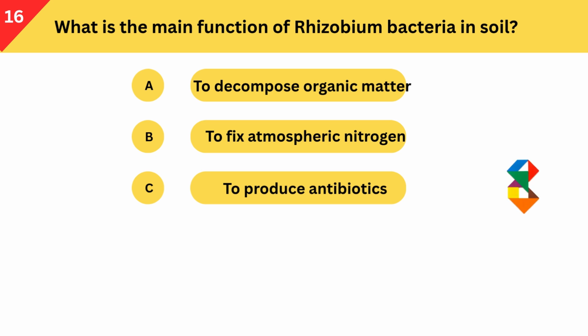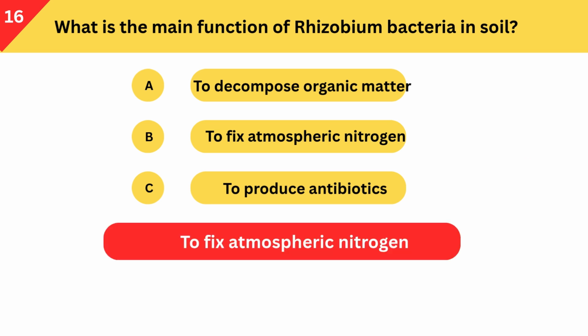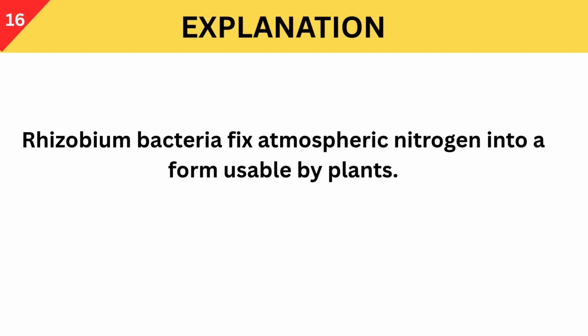A. To decompose organic matter. B. To fix atmospheric nitrogen. C. To produce antibiotics. Correct answer is to fix atmospheric nitrogen. Rhizobium bacteria fix atmospheric nitrogen into a form usable by plants.